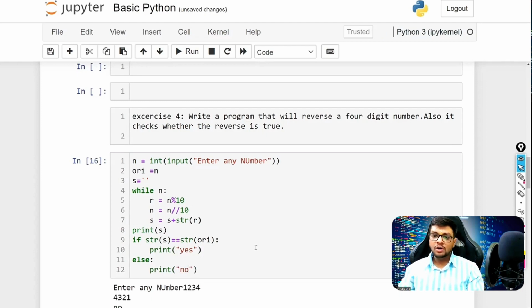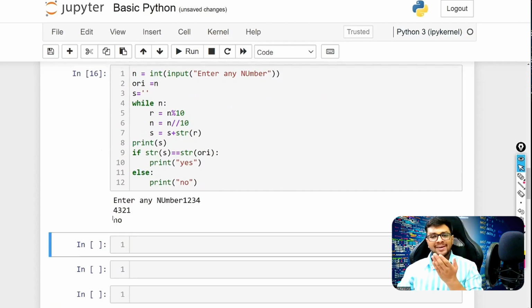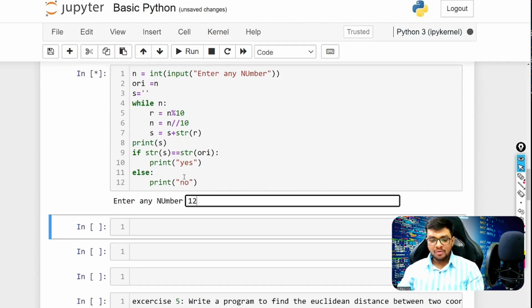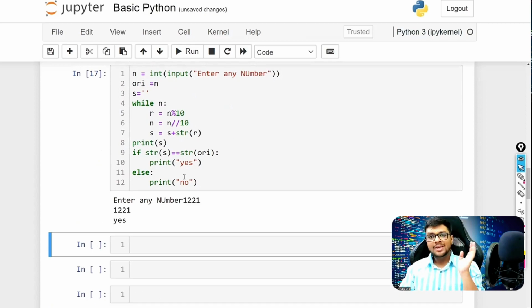So 1 2 3 4 reverse is not the same, it is 4 3 2 1. So it's a no. If I type here 1 2 2 1, the reverse is also 1 2 2 1. So yes, it is right. So in this way, with the same logic, we have already solved 3 questions.